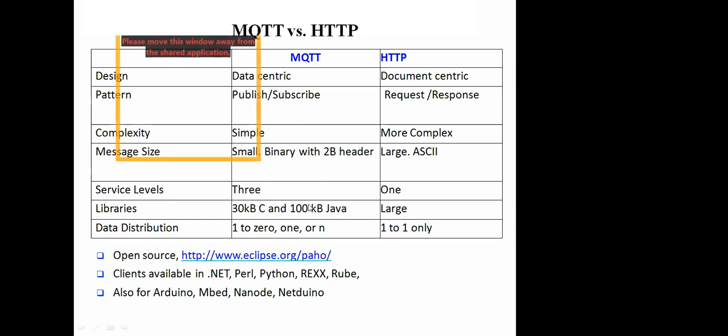At the MQTT level, we have a large variety of libraries implemented in C, C++, Java, .NET, Python, etc. It's open source software, and it can be integrated with Arduino, Nano, Raspberry Pi, and many other platforms.